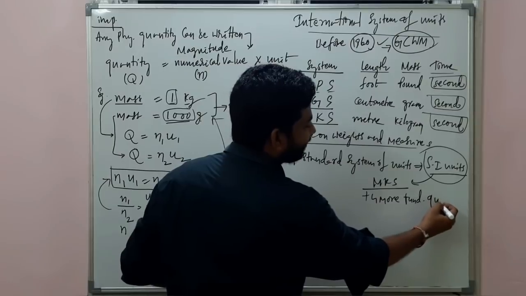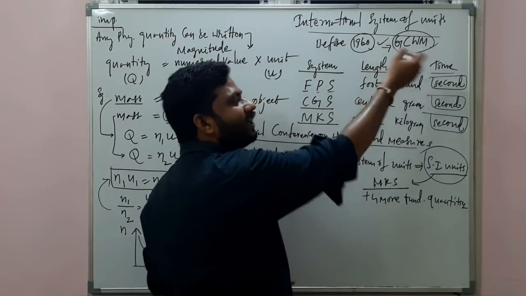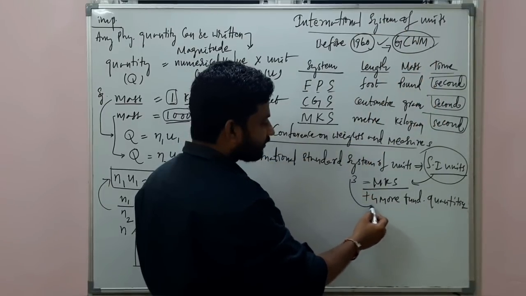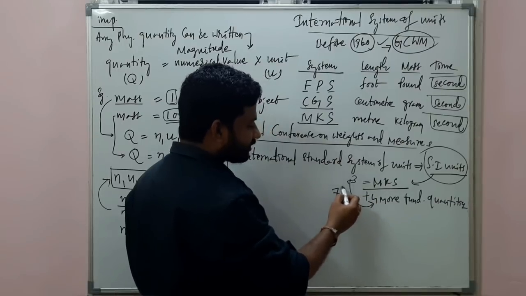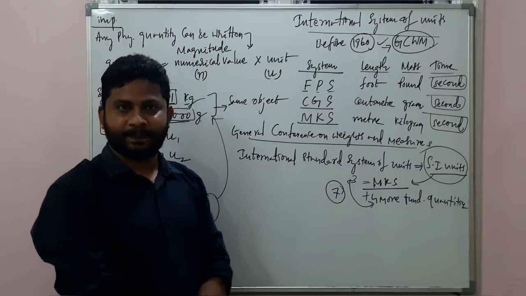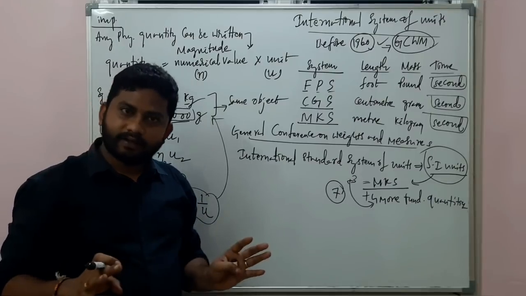fundamental quantities. Understand? How many fundamental quantities here? In general, there are 3. Here it will be 3 plus 4. So total 7 physical quantities, and you know what all those 7 physical quantities are, and their units also. Very good. Alright.